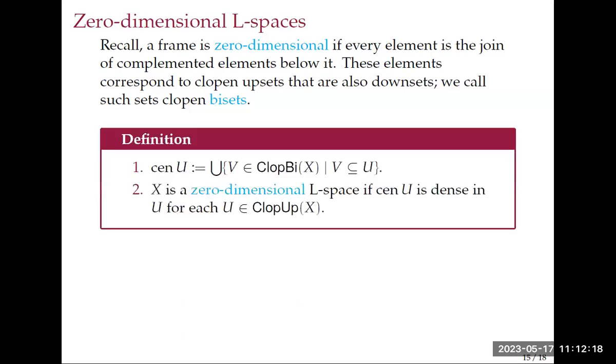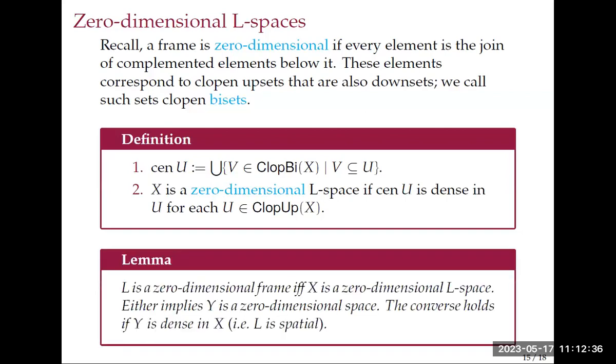And similar to how I defined the core, we can define a center of a Klopen upset. We take the union of all the Klopen bisets below it. If this set is dense for every Klopen upset, then we call the space zero-dimensional. And the frame will be zero-dimensional if and only if its Priestley dual is zero-dimensional.